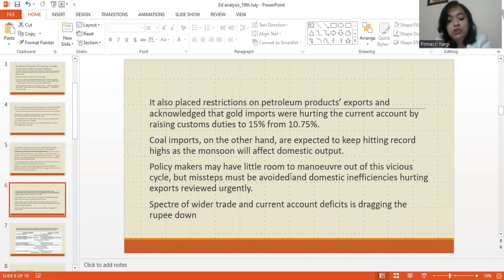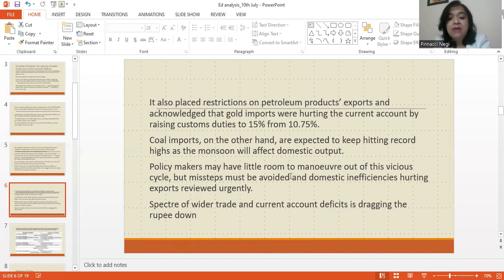The government has also increased the custom duties on gold, so that importing gold becomes expensive. And coal imports, on the other hand, are expected to keep hitting record highs as monsoons will affect the domestic output. So there's not much that can be done about the coal imports, because we are expecting a weak monsoon and they are likely to increase.